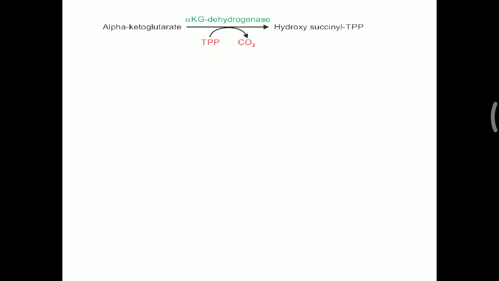So again, how exactly does this multi-enzyme complex of alpha ketoglutarate dehydrogenase work? First, alpha ketoglutarate combines with TPP. What is that TPP? That is thiamine pyrophosphate. And during that time, one carbon dioxide molecule is removed, making hydroxysuccinyl TPP. Now this hydroxysuccinyl TPP attaches with the lipoamide, and during that time TPP is removed and a succinyl lipoamide molecule is generated, and the transsuccinylase.